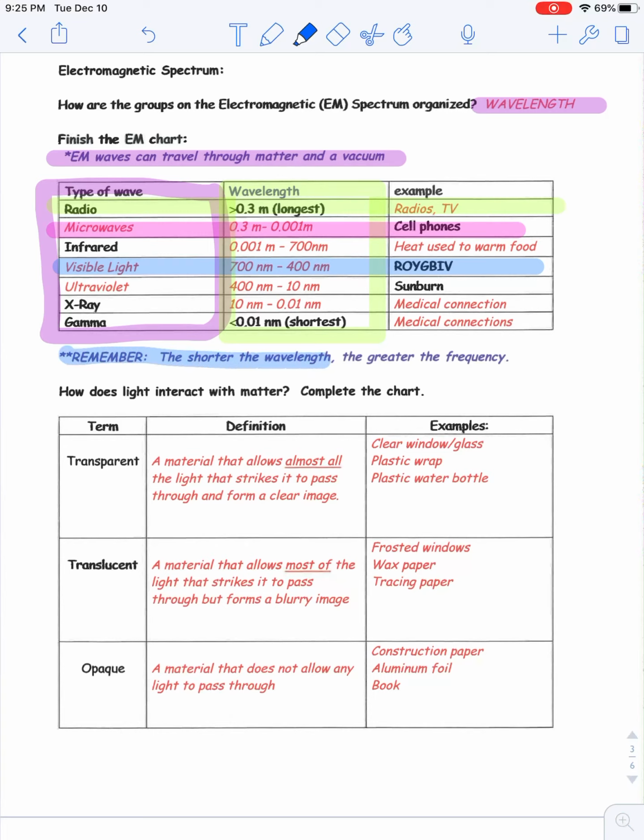Okay, so remember, the shorter the wavelength, the greater the frequency. So this gamma down here at the bottom with a really, really short wavelength is going to have a very high frequency. Compared to a radio wave with a very long wavelength, it's going to have a very low frequency.